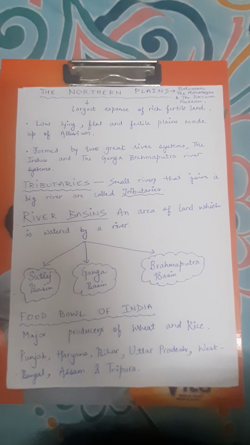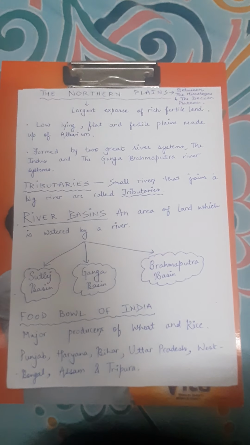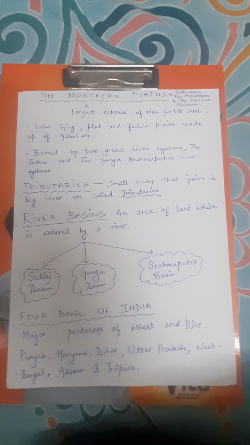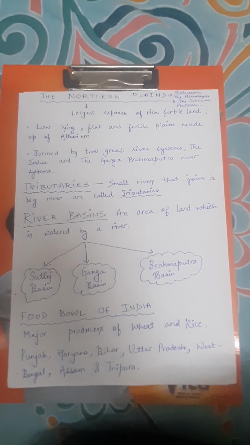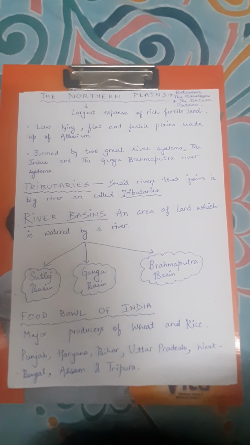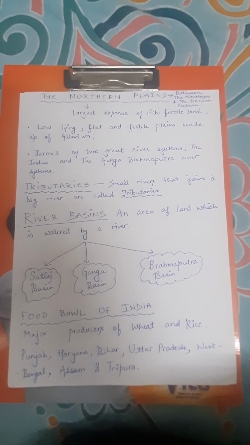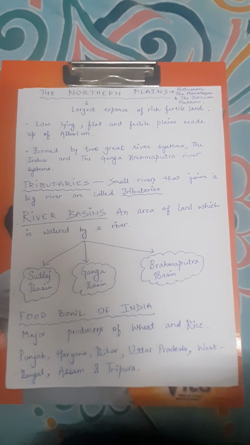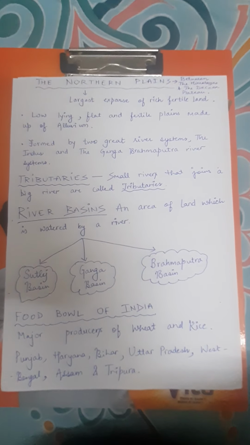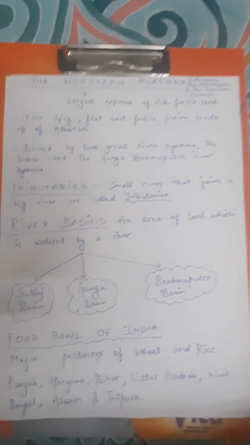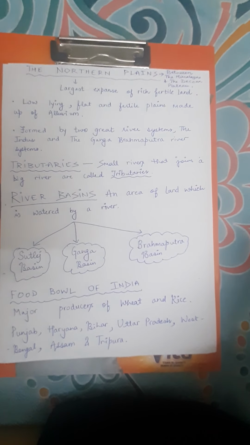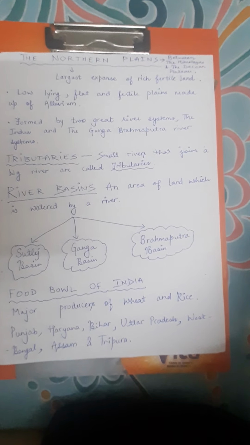In the Ganga basin, northern plains stretch from Punjab in the west to Assam in the northeast. Punjab, Haryana, Bihar, Uttar Pradesh, West Bengal and other parts of Tripura and Assam lie in the northern fertile plains. These states are also known as the food bowl of India because these are the major producers of wheat and rice. Agriculture is the most important common occupation for the people of these regions.